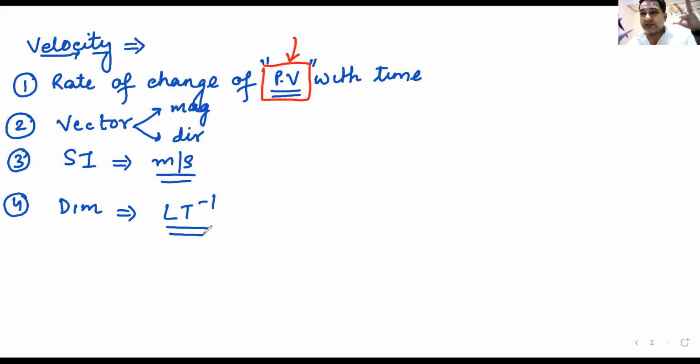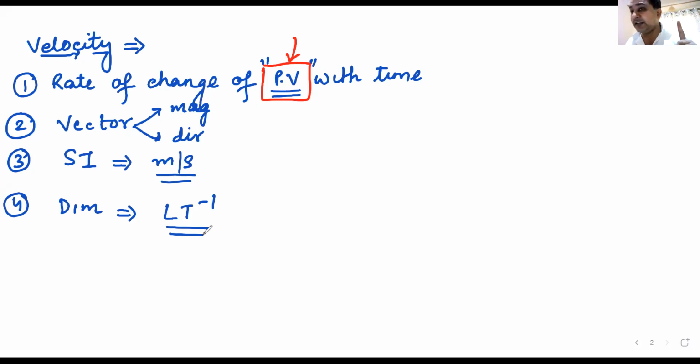Yes, Tanu, you are correct. You have got a nice, very scary avatar. It scares me. Please change it. I get scared by all these scary things. I'm a very fearing person. I fear a lot. Where was I? Dimension was LT minus 1.